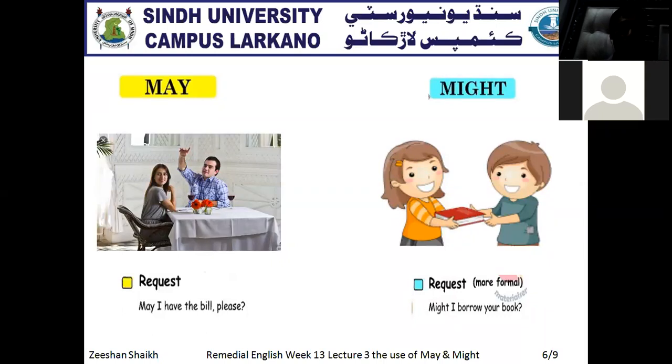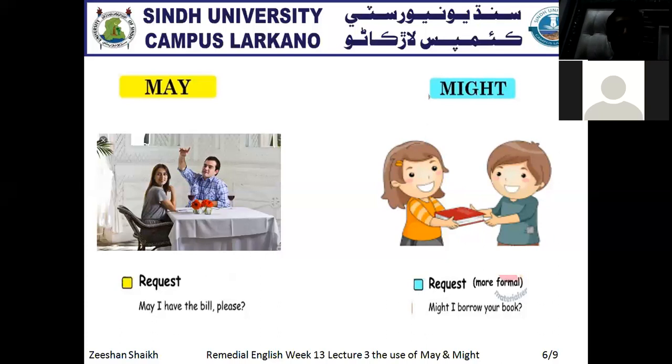Now what does it actually show? It shows that the waiter is being asked by the customer for the bill. Means the customer is trying to make a request to the waiter: please, may I have the bill. Now what does it actually show? It shows a request towards the waiter.